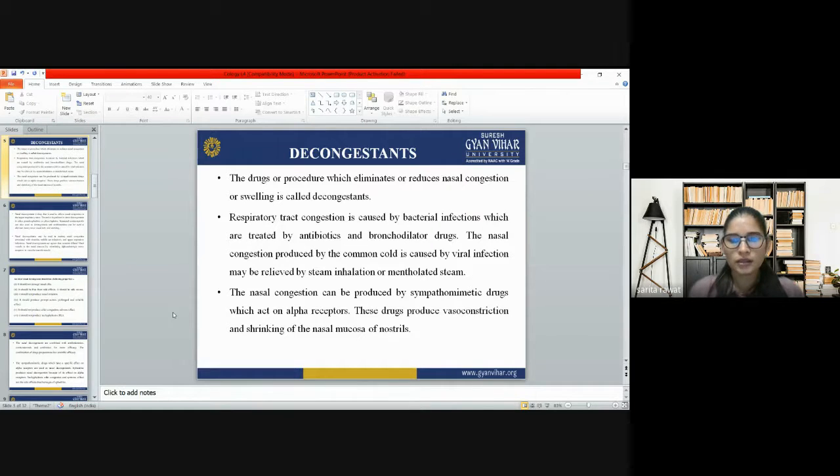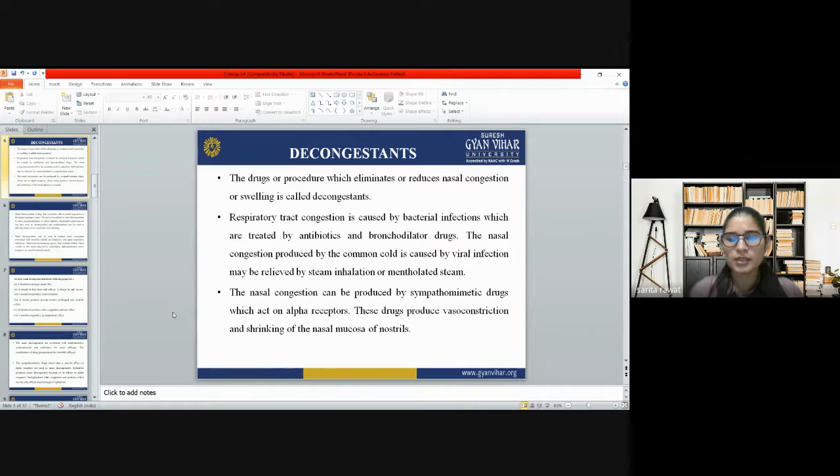There are other drugs also. Nasal decongestion can be produced by sympathomimetic drugs which act on the alpha receptor, and the drug produces vasoconstriction and shrinkage of the nasal mucosa of the nostril. Whenever congestion occurs in your nasal passage, there is a process of vasodilation, so the nasal mucosa may be dilated.